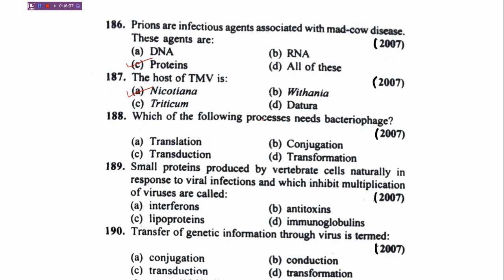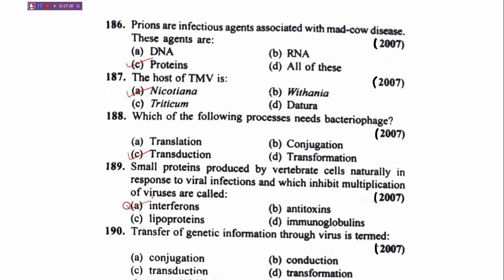Next question. Which of the following processes needs bacteriophage? Well, we have seen many questions on this in the previous video. A, translation, B, conjugation, C, transduction, D, transformation. The correct answer is transduction. Next, small proteins produced by vertebrate cells naturally in response to viral infection, which inhibit multiplication of viruses, are called interferons.